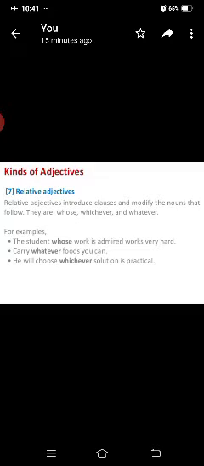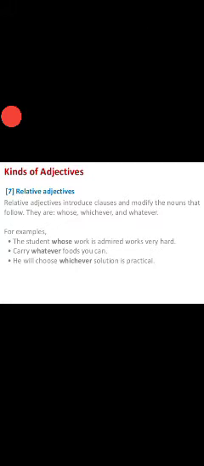Next, relative adjectives. Relative adjectives introduce clauses and modify the nouns that follow. They are whose, whichever, and whatever. For example, the student whose work is admired works very hard. Here, this is expressing the relation of the work. Carry whatever foods you can. He will choose whichever solution is practical.